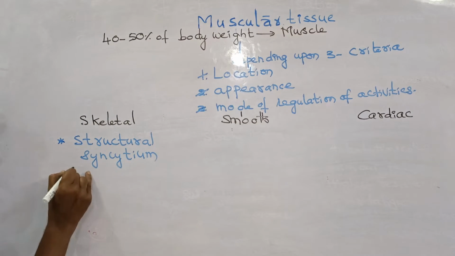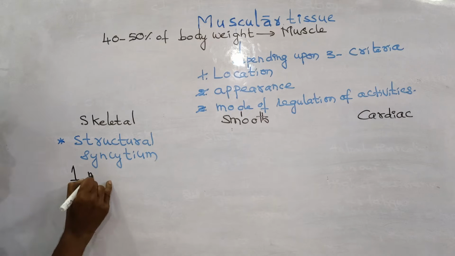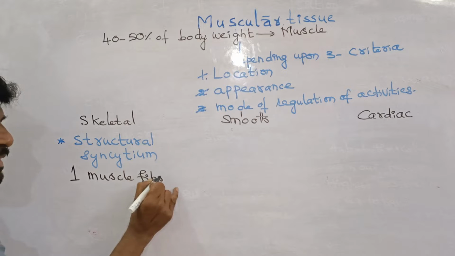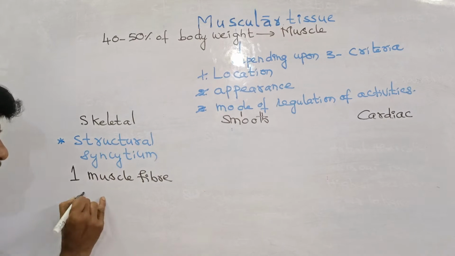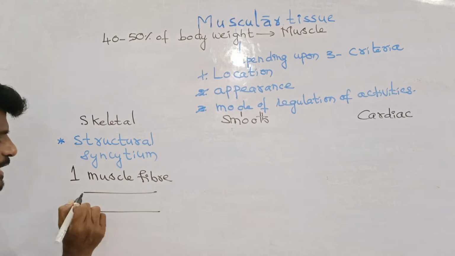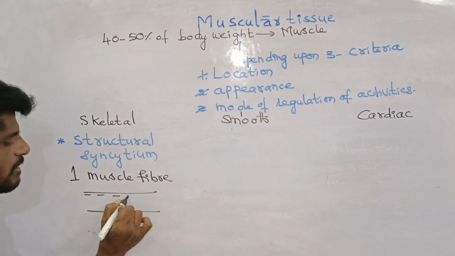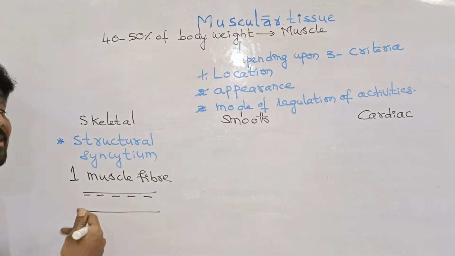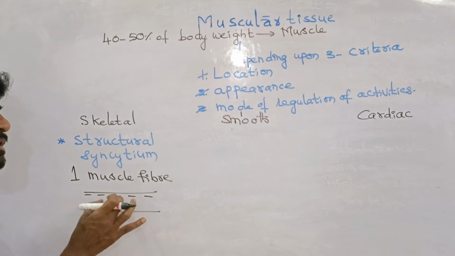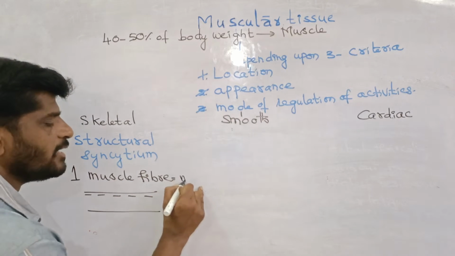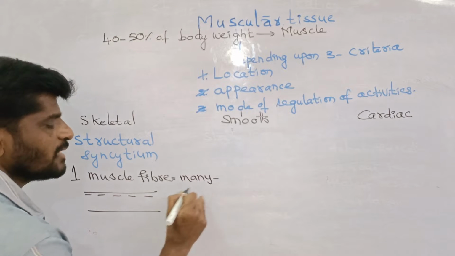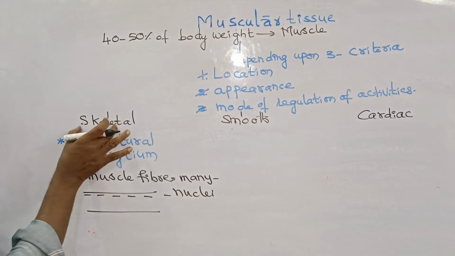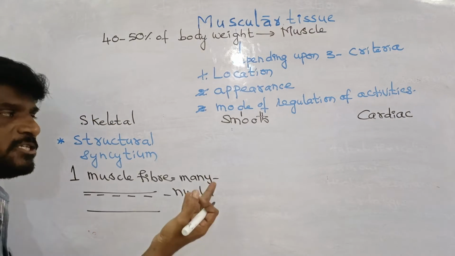One muscle fiber of a skeletal muscle contains many nuclei. Generally, the multinuclear stage is called syncytial. Therefore, one muscle fiber contains many nuclei, and hence the skeletal muscle is a structural syncytium.